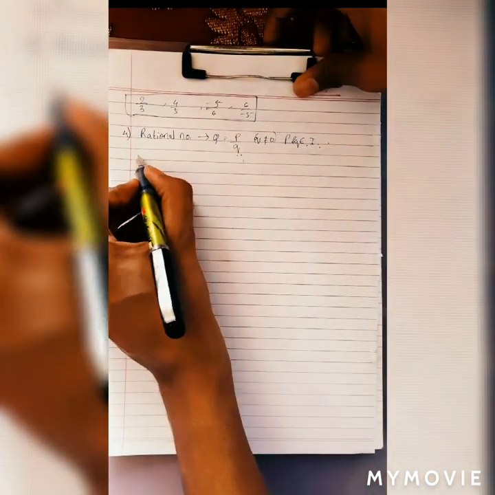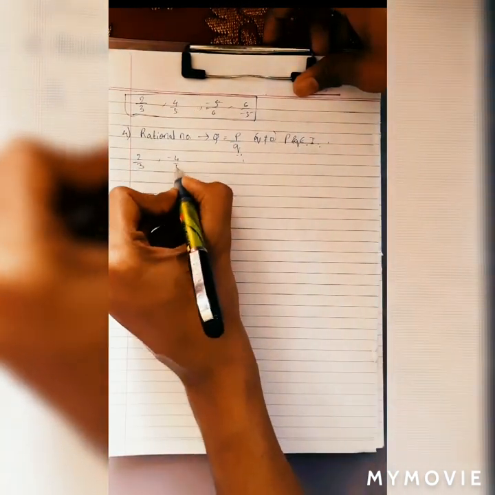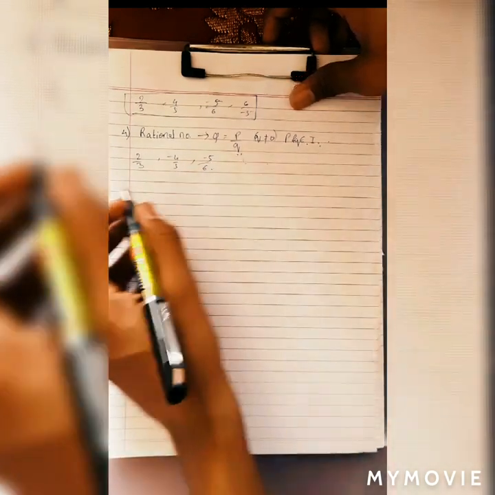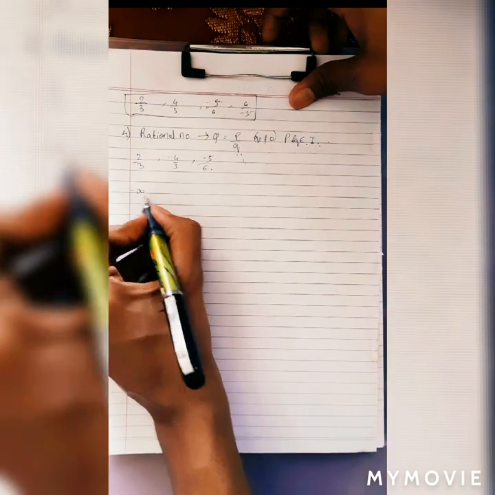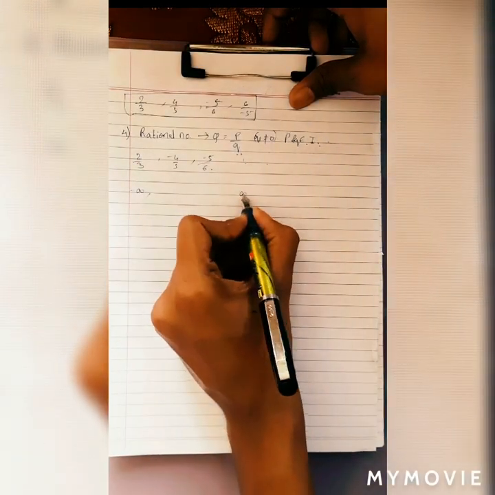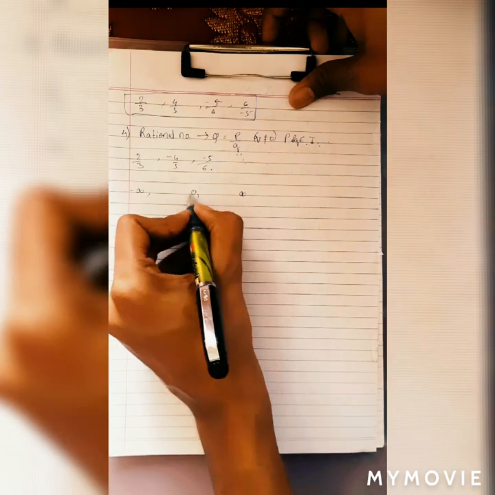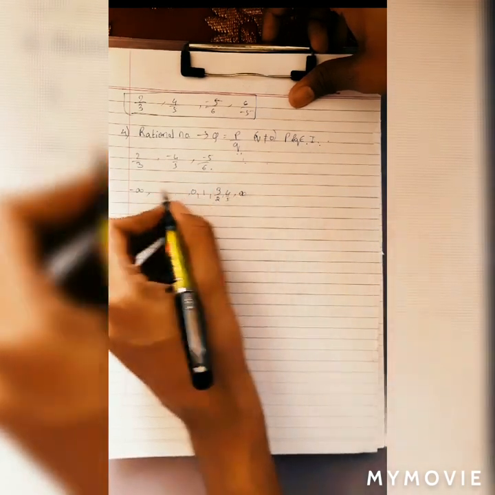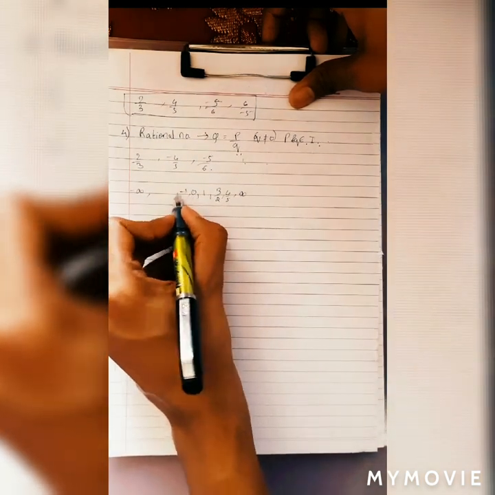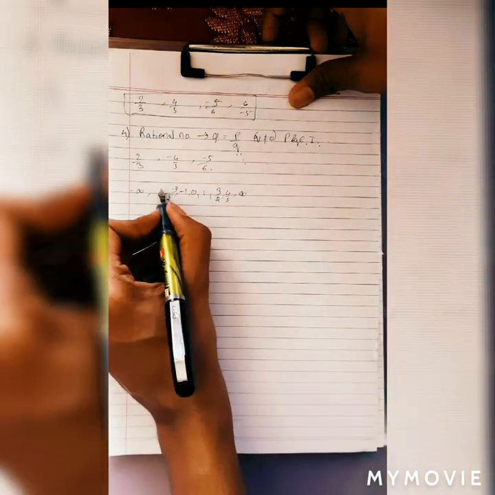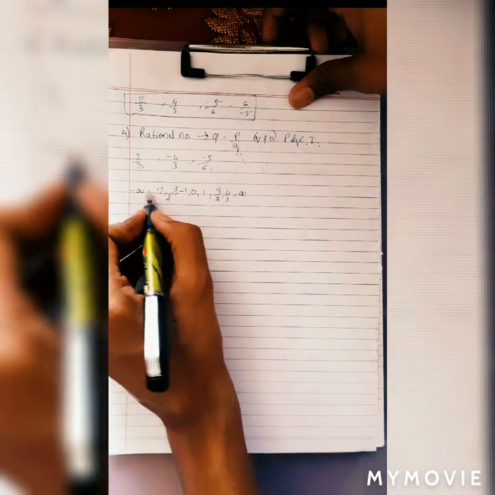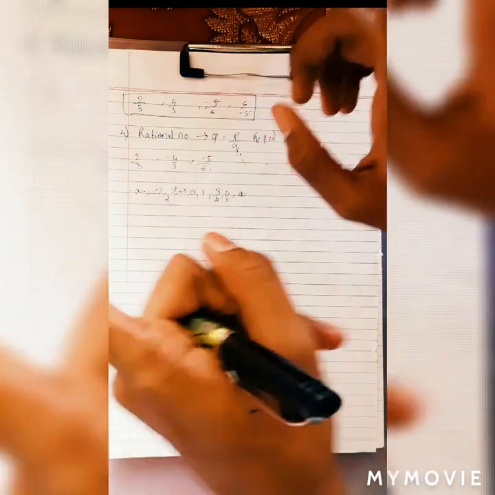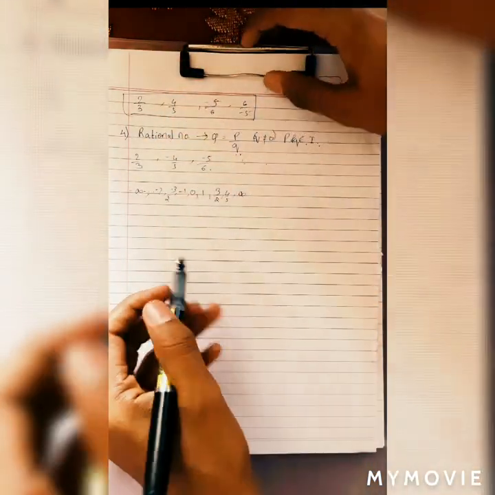The examples of rational numbers are 2 by 3, 4 by 5, minus 4 by 5, minus 5 by 6, and so on. The rational numbers start from minus infinity and end at positive infinity. They include numbers like 0, 1, 3 by 2, 4 by 5, and so on, and on the negative side also minus 1, minus 3 by 2, minus 2, and so on. Therefore, rational numbers have the fractional part and the integral part also.